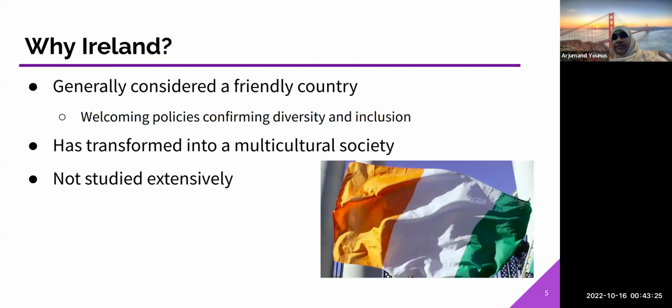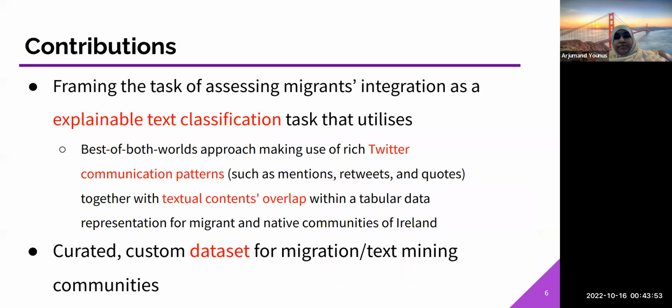So the question arises, why Ireland? Because Ireland is generally considered to be a friendly country. Its policies are very welcoming in terms of diversity and inclusion. It has transformed into a multicultural society over the years, with 1 in every 8 persons being a migrant. However, it has not been studied extensively by social science researchers who have studied the EU. So there are very few studies, and we try to fill this gap.